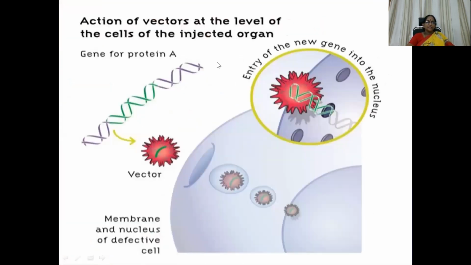So action of vectors at the level of the cells of the injected organ. See, this is the vector. Entry of the new gene into the nucleus happens with this vector molecule.